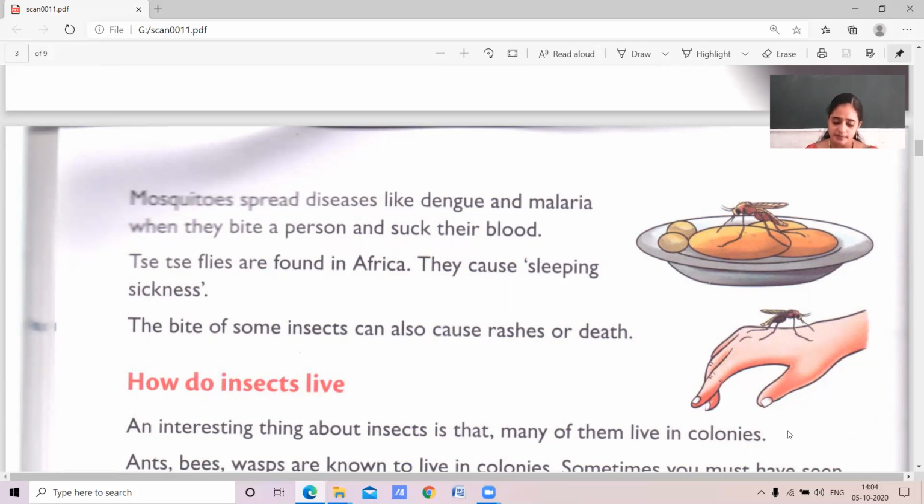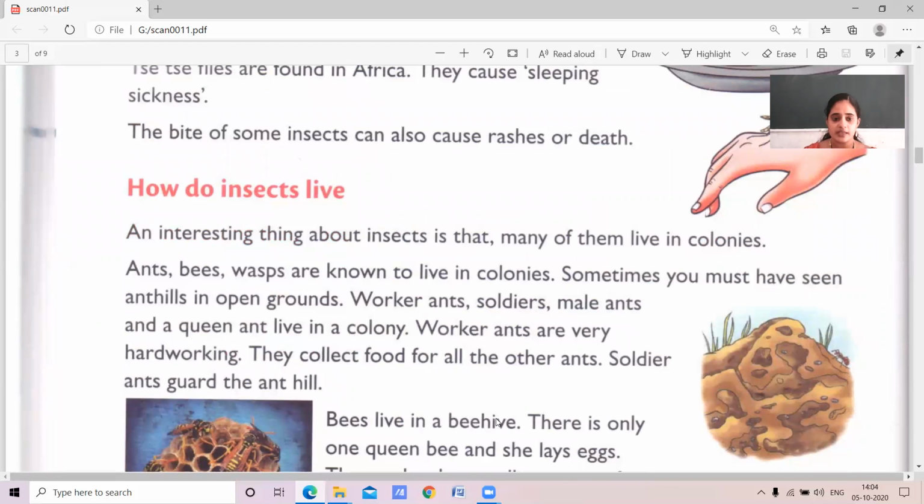Okay, no children? Okay, how do insects live? An interesting thing about insects is that many of them live in colonies. In a group they will live.